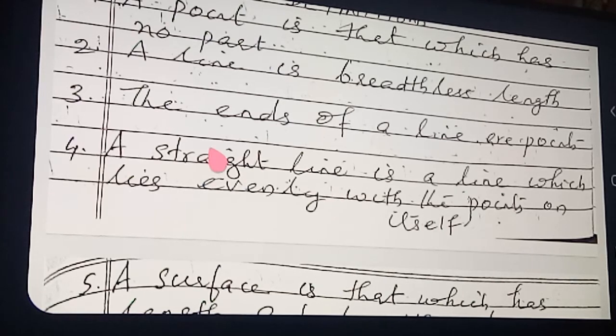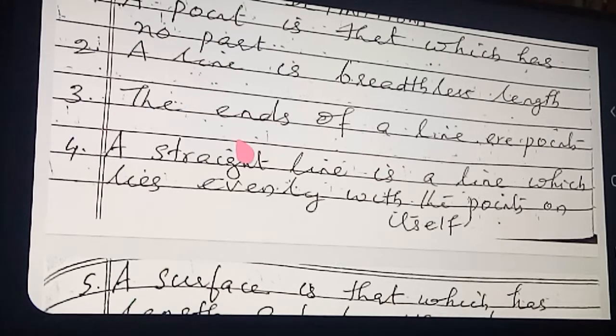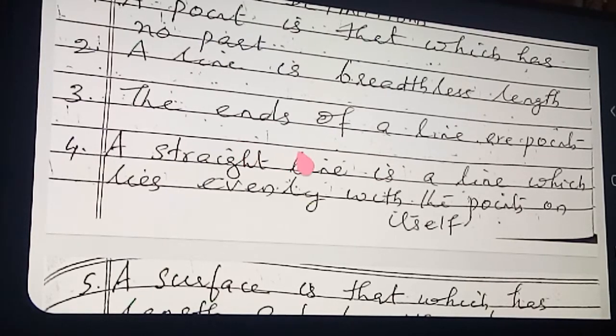When you are taking a straight line, how many points are there? Infinitely many points are there. Each dot is a point. Okay, so the definition, see properly.